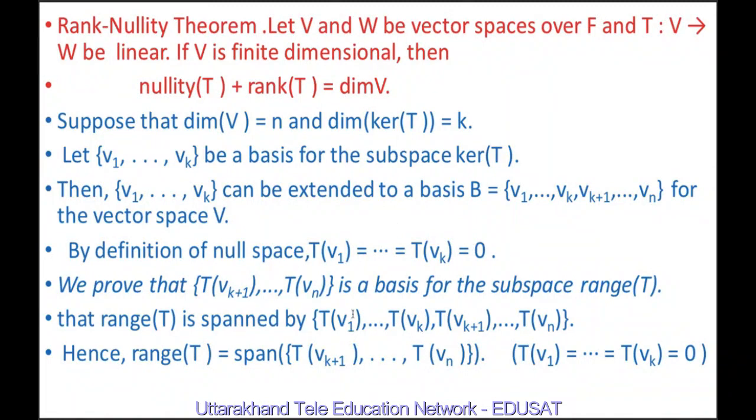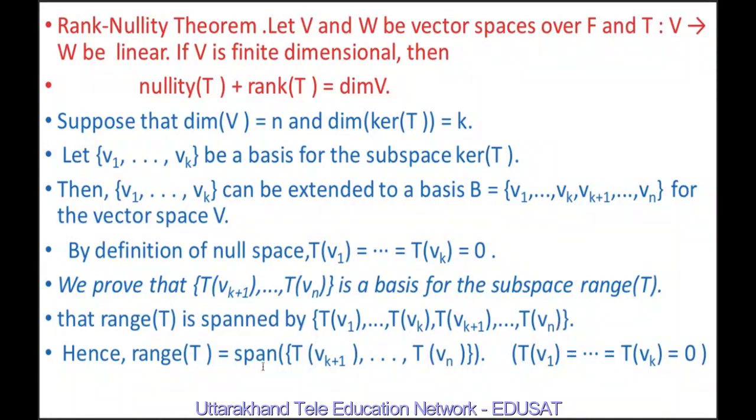Now we will prove that Tvk+1, ..., Tvn is a basis for the subspace range of T. It is a set consisting of n minus k elements. It means range of T is spanned by Tv1, ..., Tvk, Tvk+1, ..., Tvn.